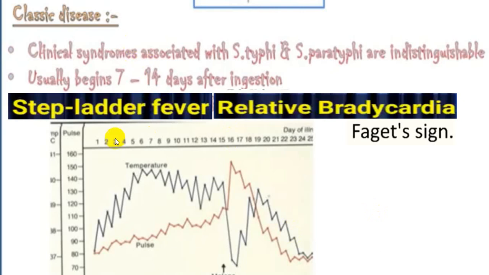So in the initial stage, that is in the first week, you will have a step ladder pattern of fever, or we call it stepwise increasing level of fever, and you will have a relative bradycardia, because with each 1 degree rise of fever, you will have the pulse rate increasing by 10, but instead of that the pulse rate does not increase. That we call relative bradycardia, and that is given the name Faget sign.